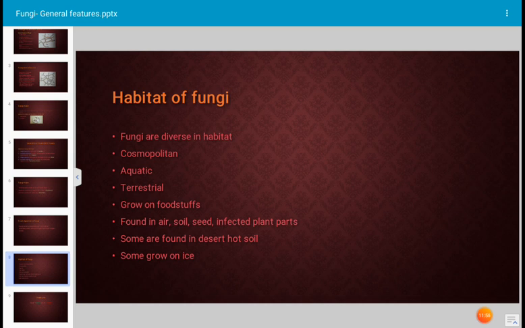Even in hot climates, fungi are present. It is a diverse habitat, and they are present in hot soil also. Some even grow on ice.